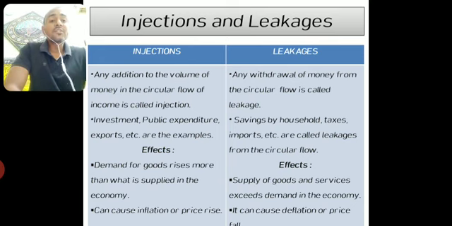More goods will be produced, but demand will be less. In this case, producers will be bound to reduce the prices. Okay, so there is a price fall, which is called deflation in the economy. So remember, injections cause inflation or price rise, and leakages can lead to falling prices, called deflation.